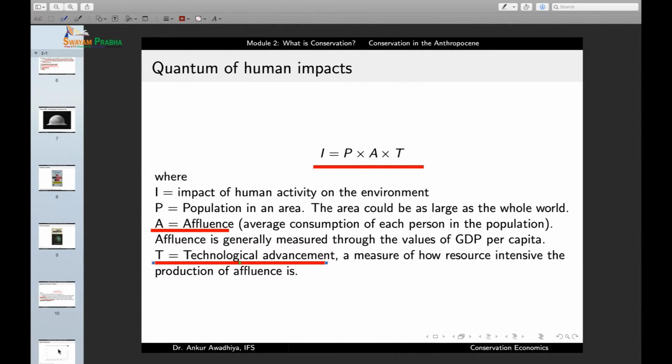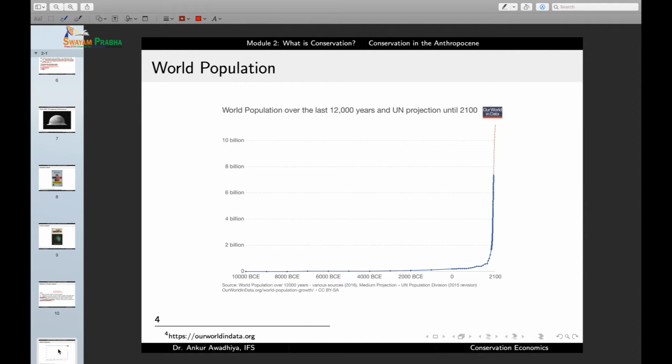Now let us observe how P, A and T have been changing through time. If we look at the world population, we find that for a very long period it was nearly constant. Then it started to increase, and then roughly around the time of the industrial revolution, it started to rise very quickly. So this is now the exponential growth of population, and it is going at a very fast rate. In the next few years, it will reach somewhere near 10 billion. Currently, we are around 7 billion. So the world population has been increasing very fast.